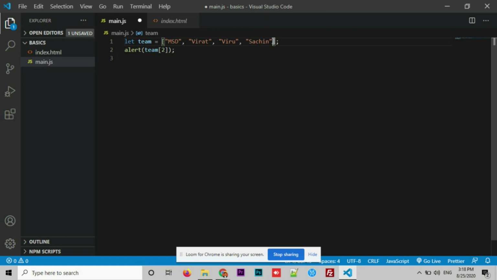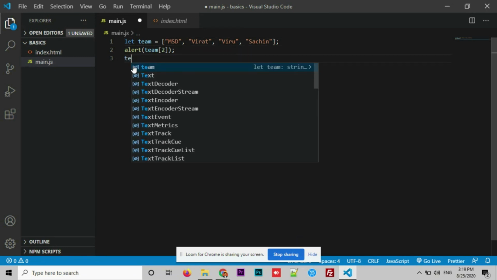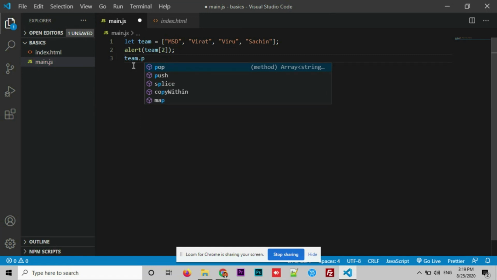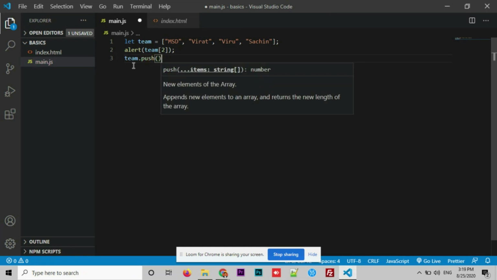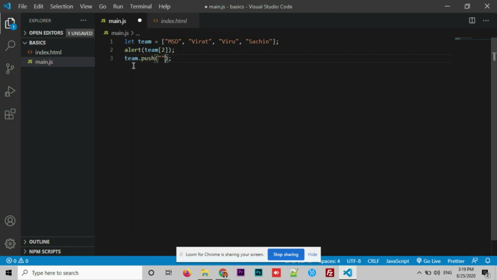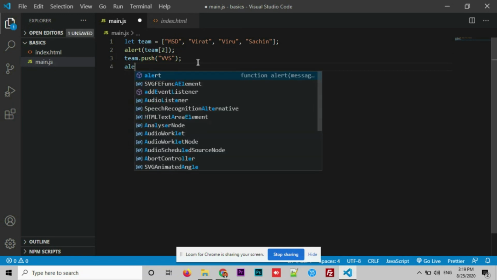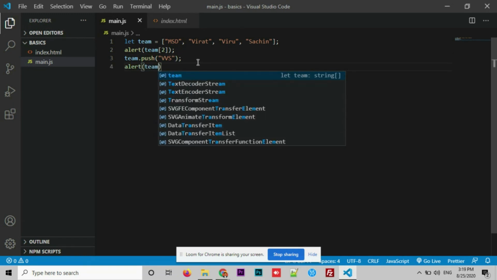For this, we have a method called push. By making use of the push method, we can actually push an element into the array. Let's see how we can do that. team.push. What's the element you want to push onto it? I want to push VVS. After this, try to alert team.